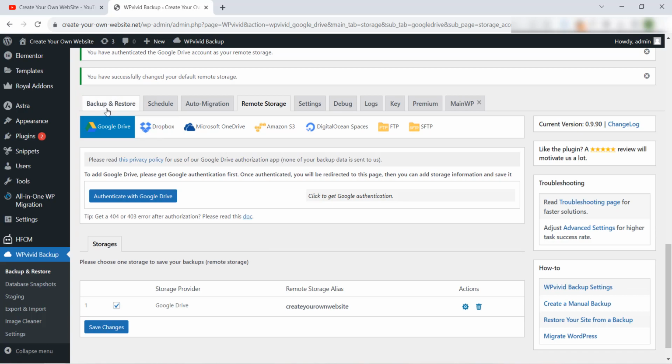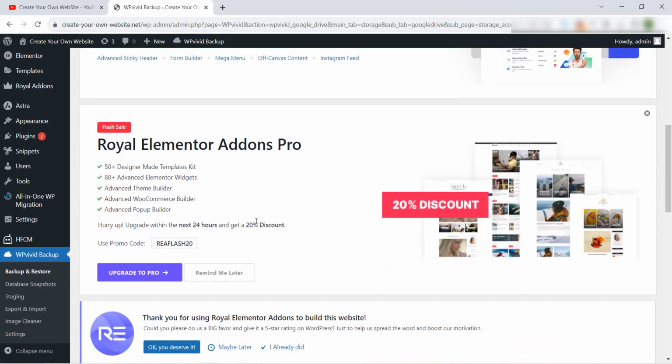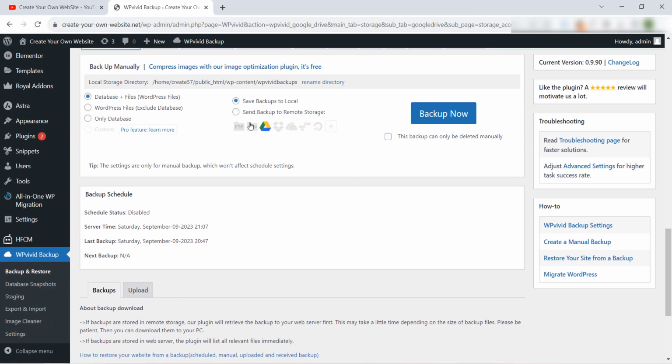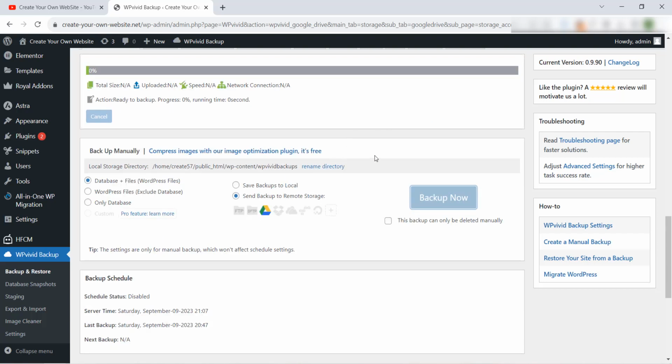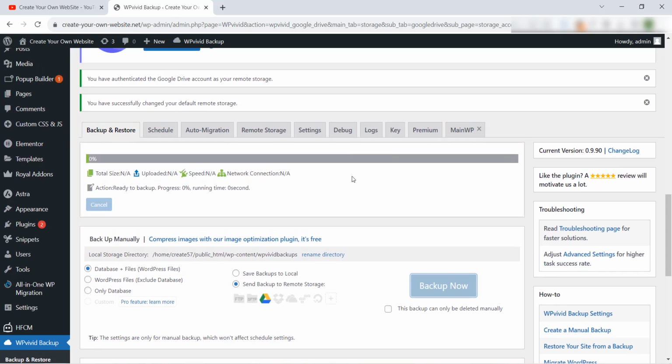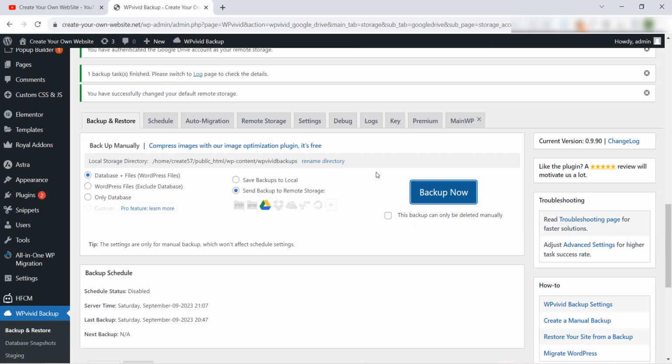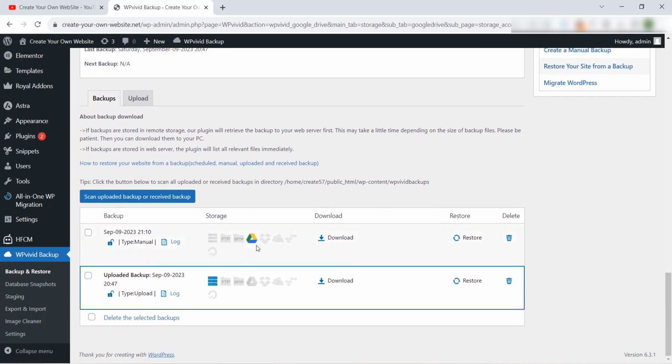Save changes. Great. Now if we back to backup and restore, we will find send backup to remote storage. We have a Google Drive activated, okay? So we select this and we click backup now, okay? It will take some moment. You have just to wait for this backup to finish. It's done. If we go down, we will find our backup right here, saved in the Google Drive, okay?